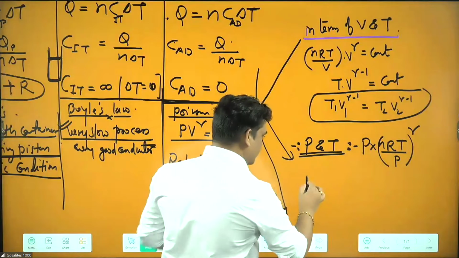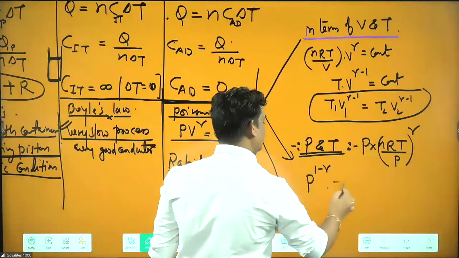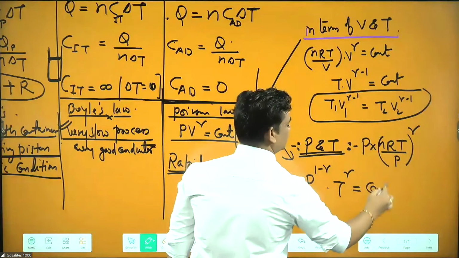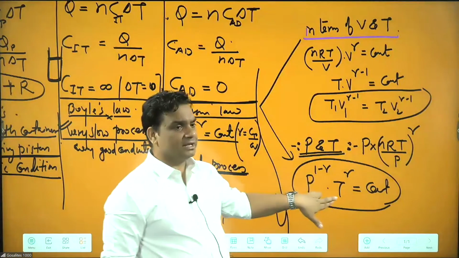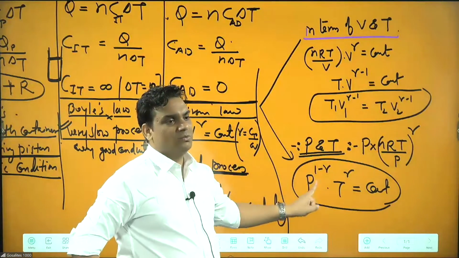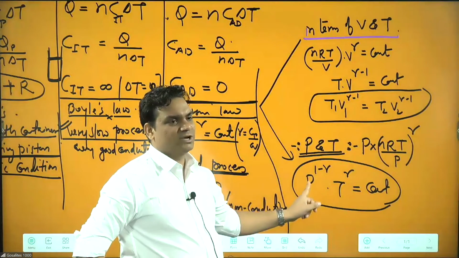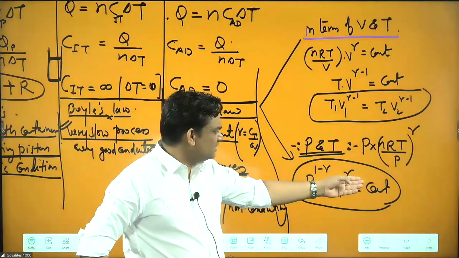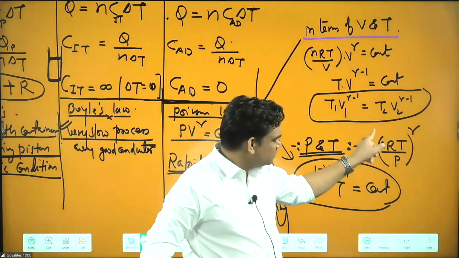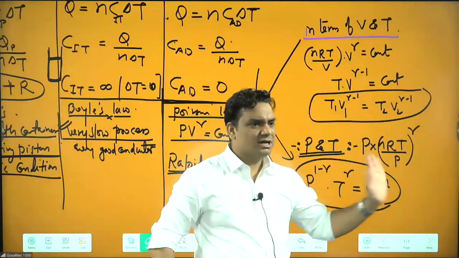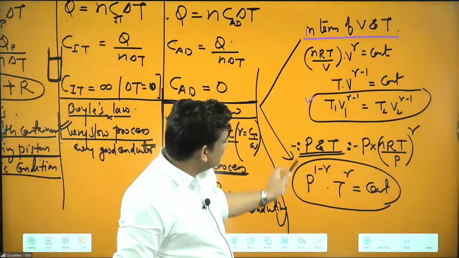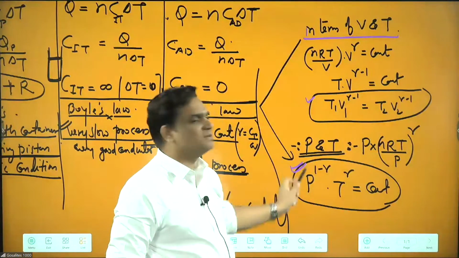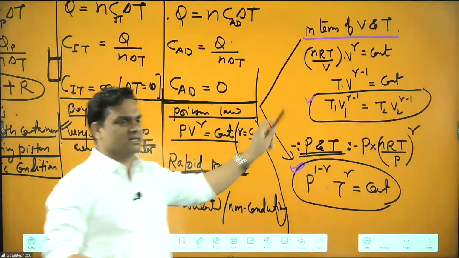So you can get here in this one P power 1 minus gamma into T power gamma equal to constant. Okay. Listen, what happens sometimes we get confusion that in this one mainly, that this is the P power 1 minus gamma or gamma minus 1, something like this. So it's better that we can easily find this one here. This is the 1 minus gamma T power gamma, and we can solve the things. Either numerical based on this, either these formula, okay. We will take some numericals, but generally they are asking here formula.